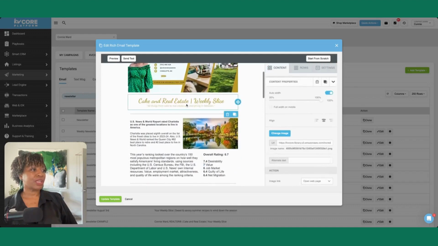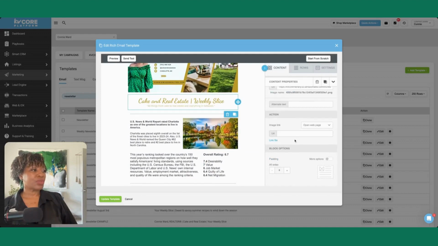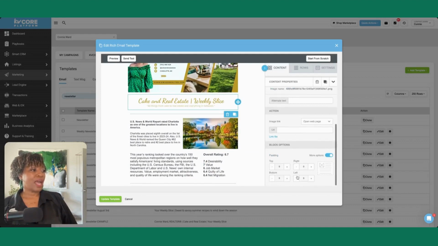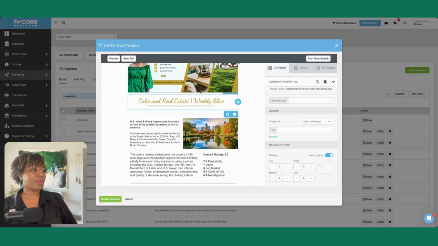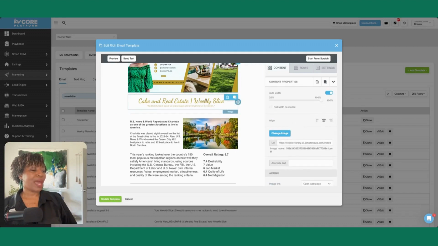This particular image here, what I want to do is add, no, that's not where I want it. Top and bottom, nope, no. Okay, so I thought I had some extra padding in here that I wanted to remove, but apparently I don't.